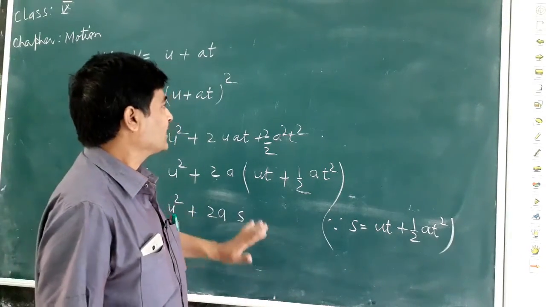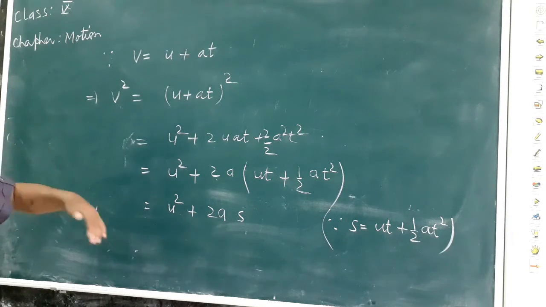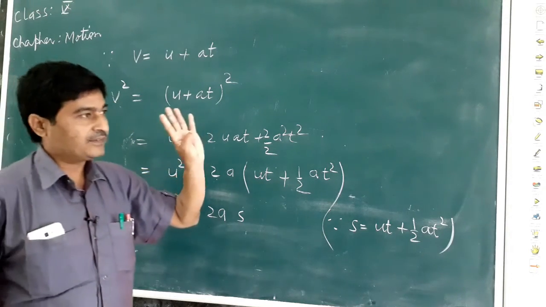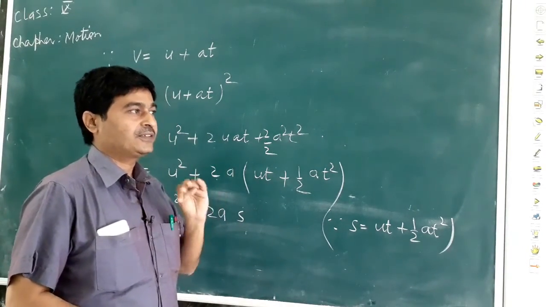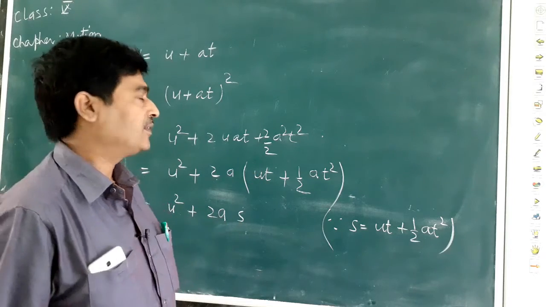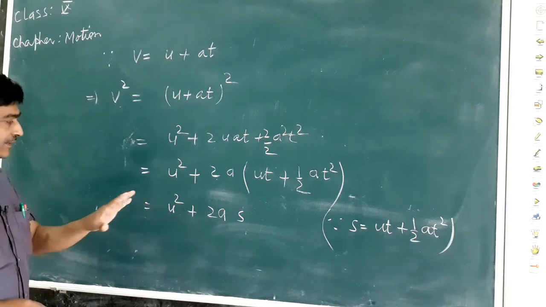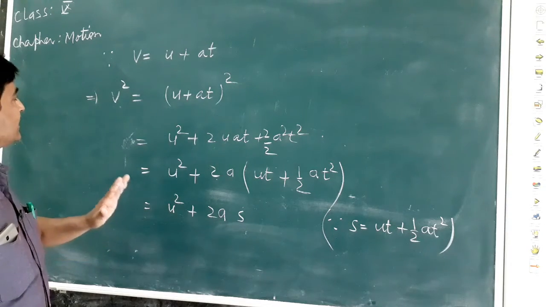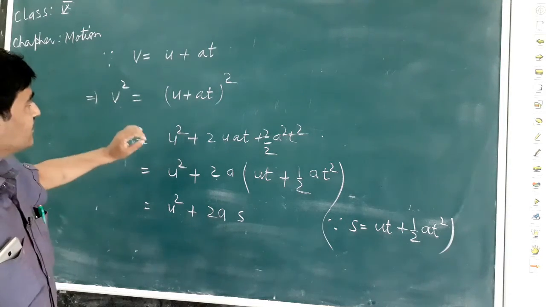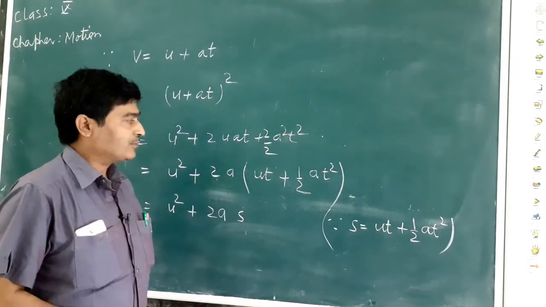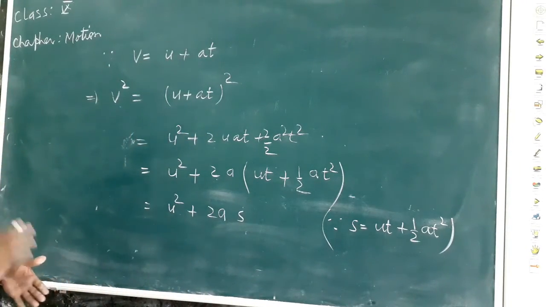We can see some important facts in these three equations of motion. In all three equations of motion, we have four physical quantities. If three of them are known, then the fourth can be obtained. All three equations are for uniformly accelerated motion. In all three equations of motion, the acceleration must be uniform.